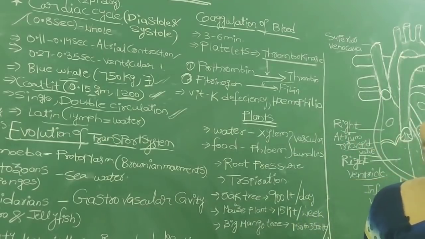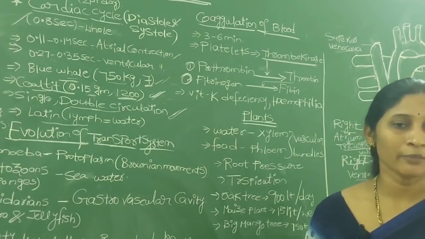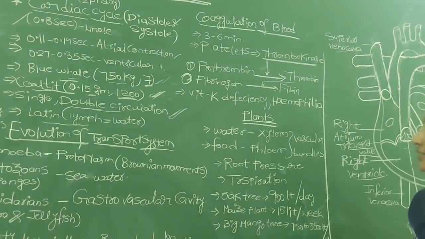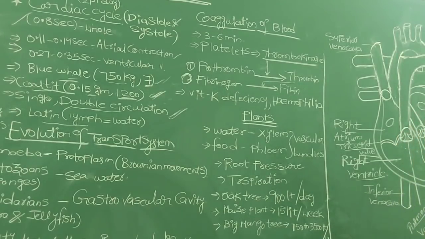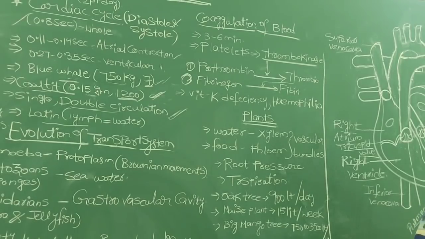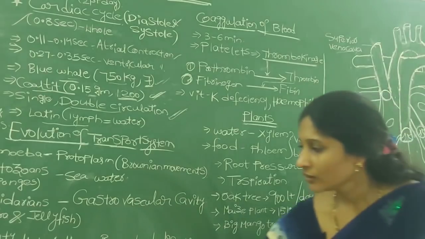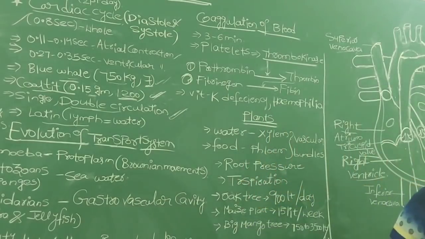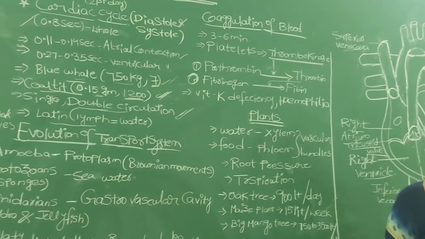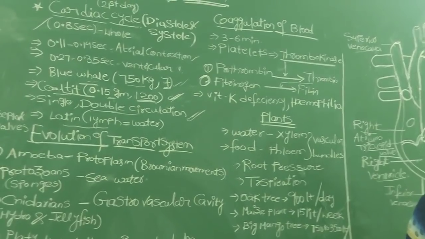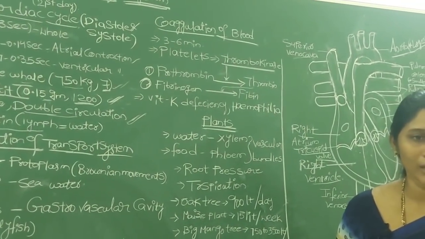Actually, through the arteries the oxygenated blood is supplied to all the body parts. From the arteries, smaller divisions called arterioles are present, and after arterioles the finest capillaries are present. Now these capillaries are connected to each and every cell. These capillaries are connected to the tissues and cells of all body parts.